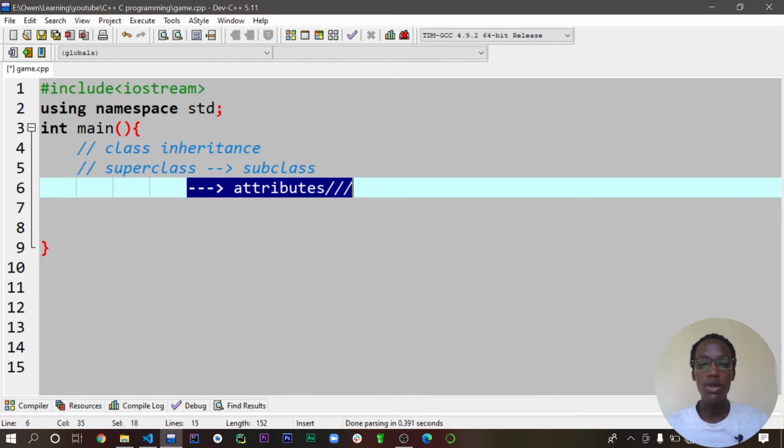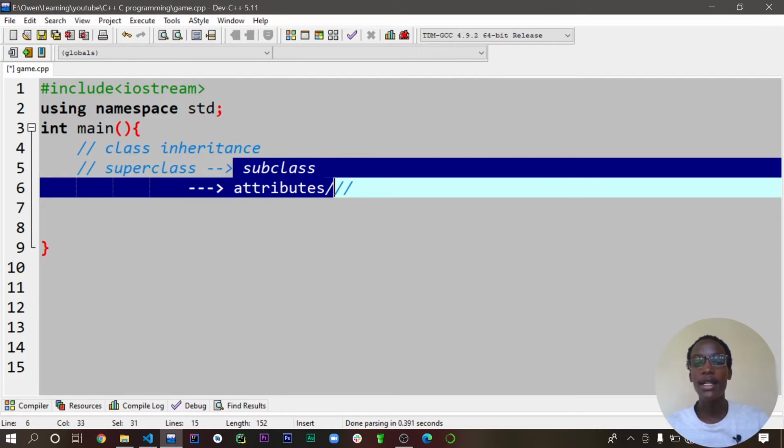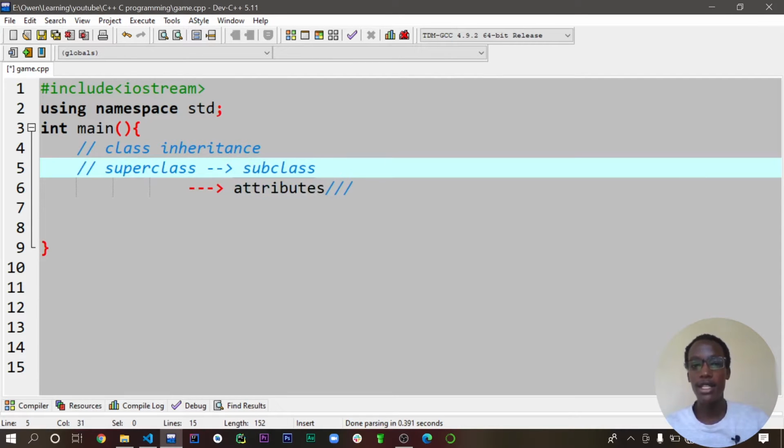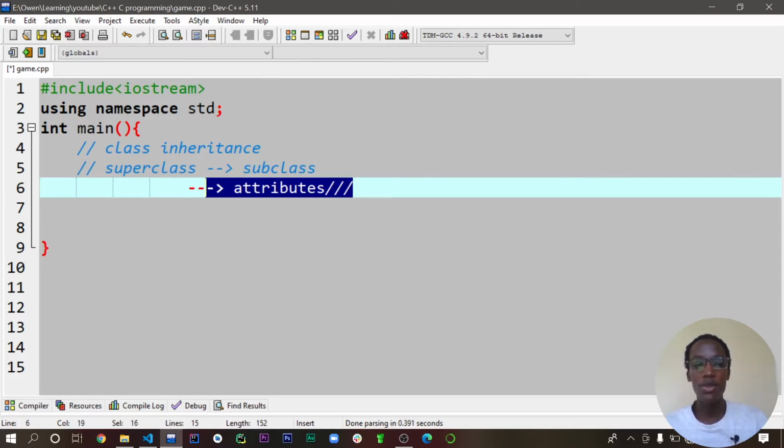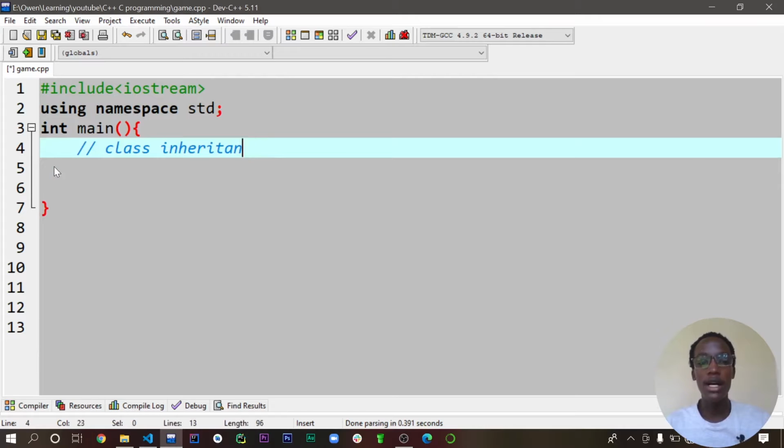So you can also have an added behavior, a different one from the person that was born before you. Let's say he had certain behavior, and then you also have some added behaviors. So that means a superclass can have a subclass, and the subclass can also add attributes. So let's look at the architecture of how class inheritance works.